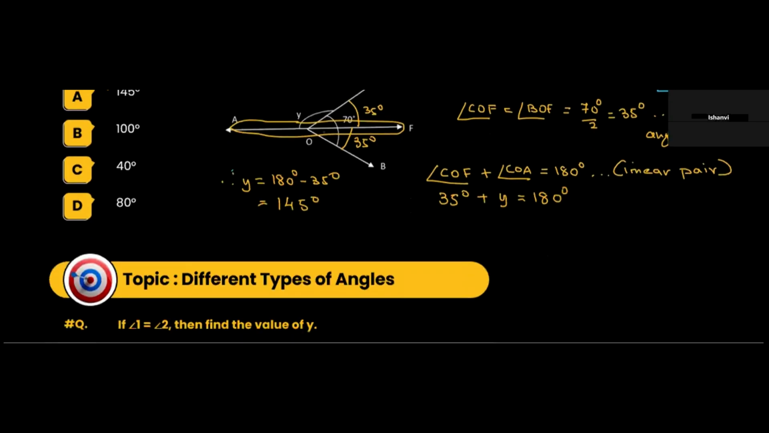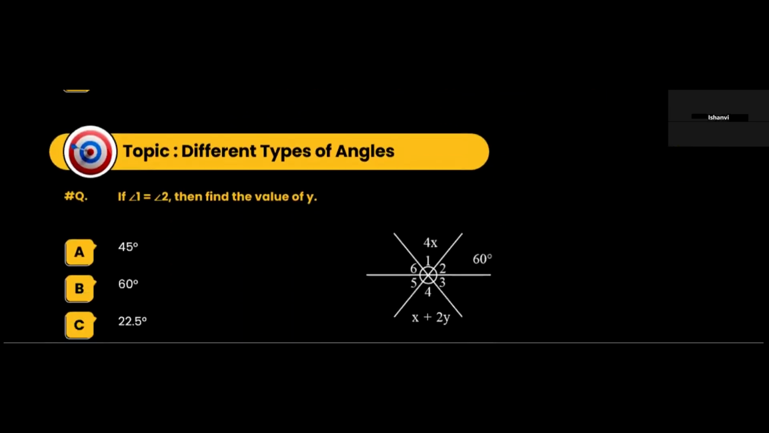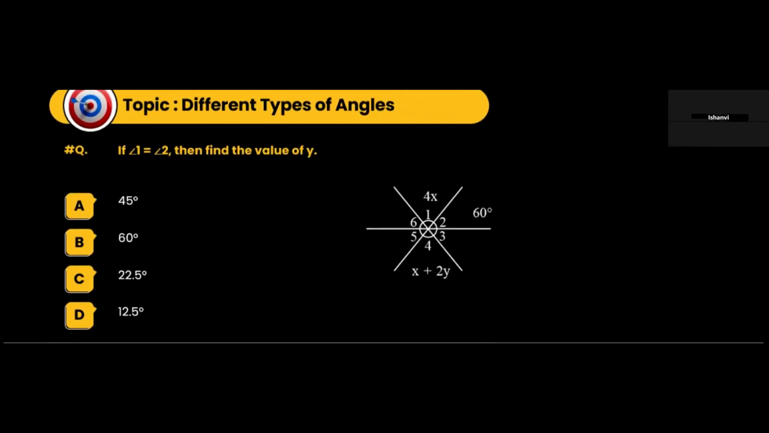Let's move on. Different types of angles. Let's say angle 1 is equal to angle 2, so this angle and this angle are equal. Angle 1 is equal to angle 2. This is given. So in place of angle 1, you can write 4x, and in place of angle 2, you can write 60 degrees.